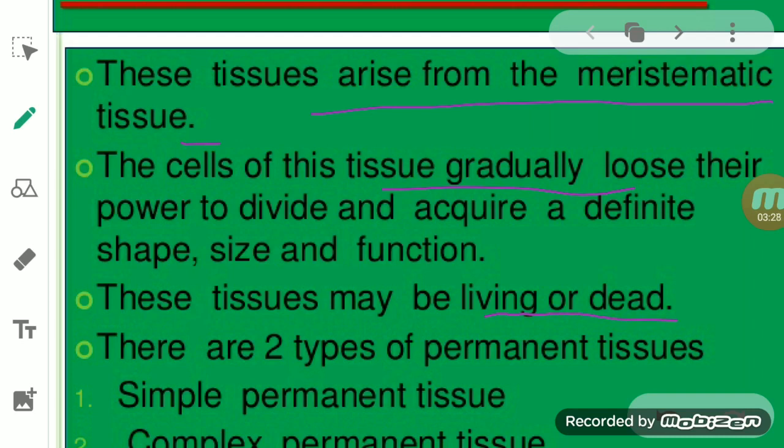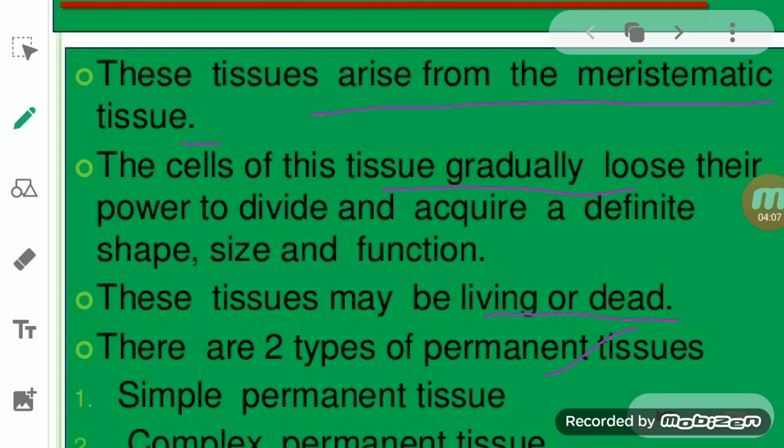Later on, when we study, we come to know that there are three types of permanent tissues, and out of these, one or two are living, while the other one is dead cells or dead tissue. Now, when we talk about the permanent tissue, we divide the permanent tissue again into two: the simple permanent tissue, and the second one, the complex permanent tissue. So these are some of the features of the meristematic tissue.